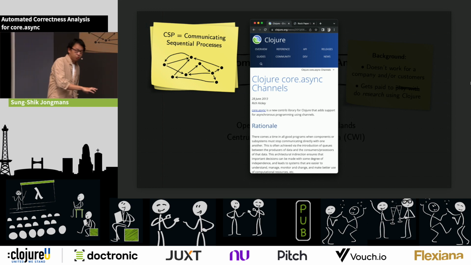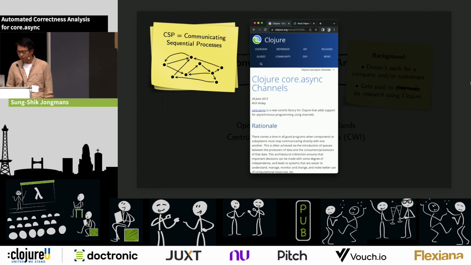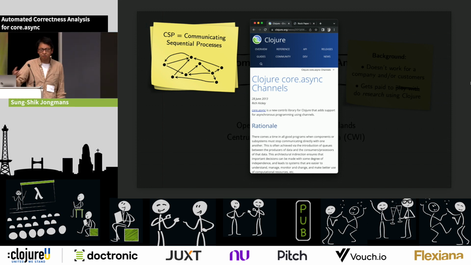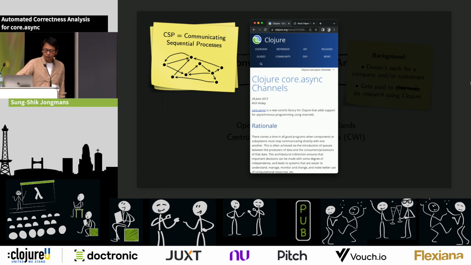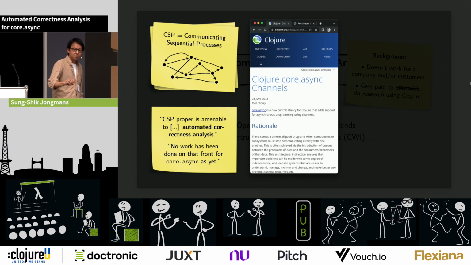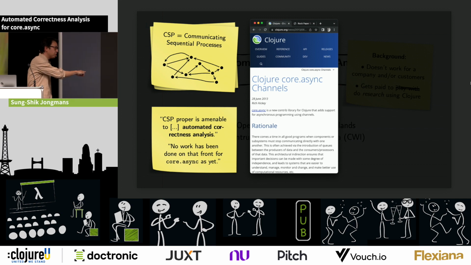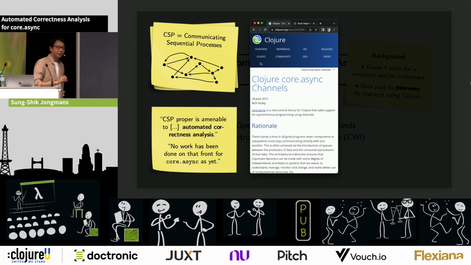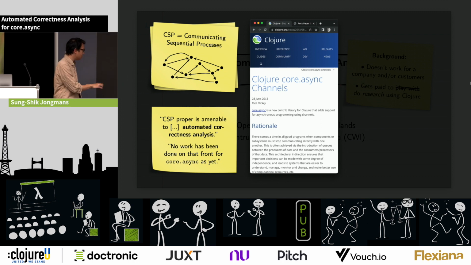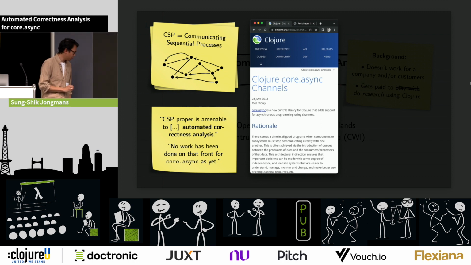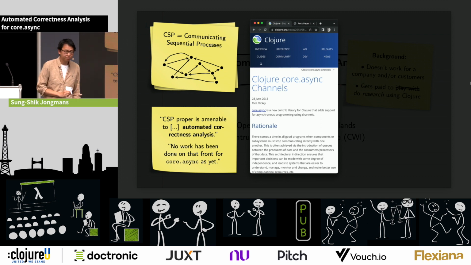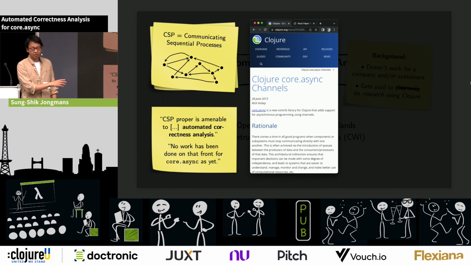So in this blog post, Rich explains very nicely the rationale behind core.async and a little bit of the usage as well. And then towards the end of this blog post, he says, well, CSP proper is amenable to automated correctness analysis, but no work has been done on that front for core.async as yet. Okay? So this was in 2013.